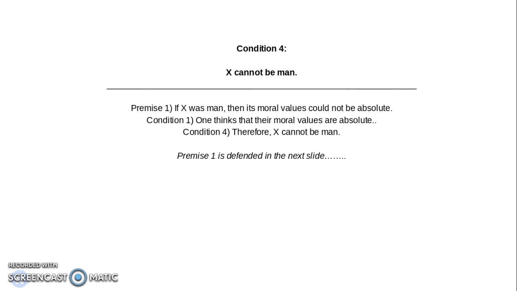The fourth condition is that X cannot be man. The basic reasoning for this is the same as before, which is that an X that is man cannot provide absolute moral values. This violates condition 1, so the person who accepts condition 1 must also accept condition 4. Premise 1 will be defended in the next slide.